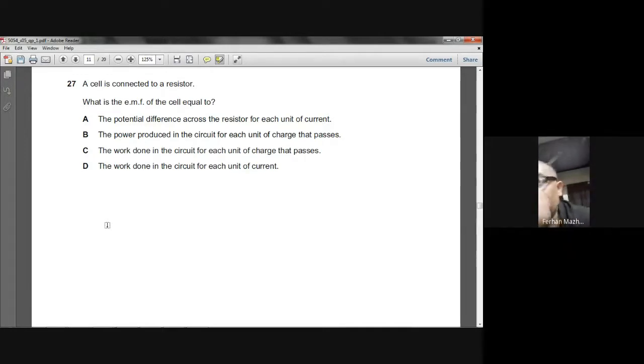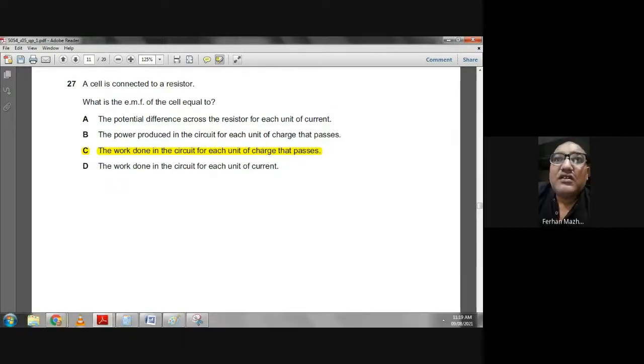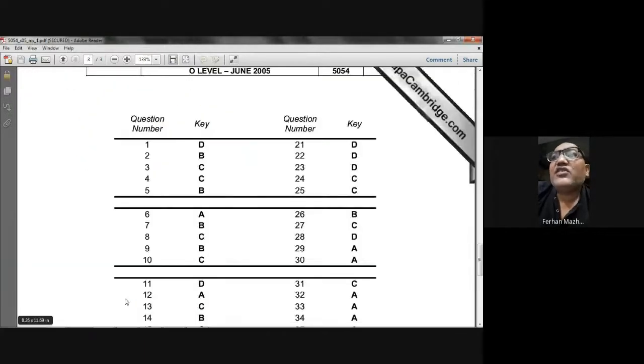So the potential difference across the resistor for each unit of current, no, that is the other definition. I think the work done in the circuit for each unit of charge that passes. The A choice is the potential difference across the resistor for each unit of current. Question number 27, I think C is the choice. Question number 27, C is the right choice.